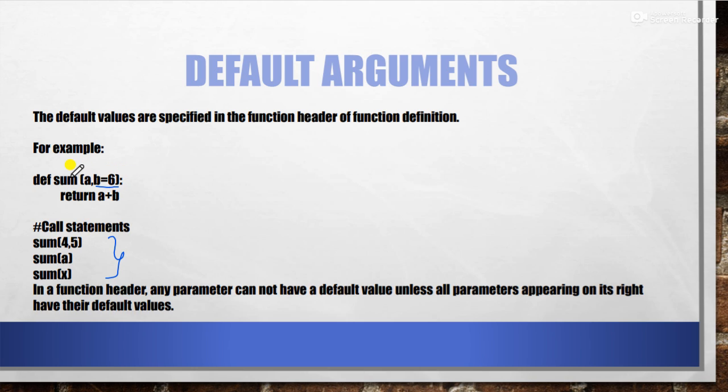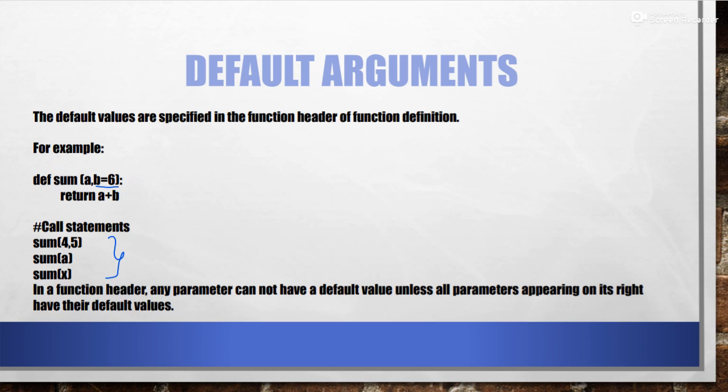Again, assignment of these values will be from left to right. It means the first value will be given to the first parameter only. So the value of A will be given to A only, we cannot write it for B. And over here the value of X will be given to A only, not for B. And if we want to assign default values, it is compulsory that we can assign only from the right.